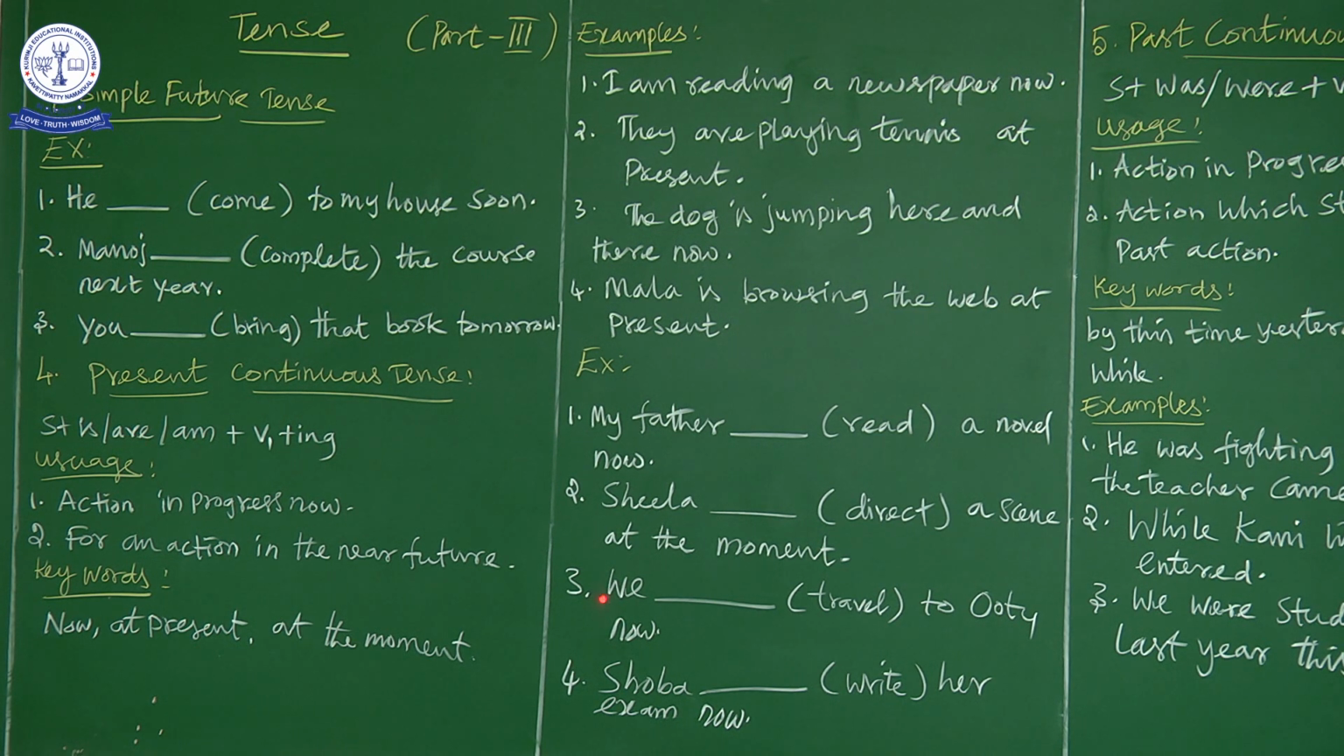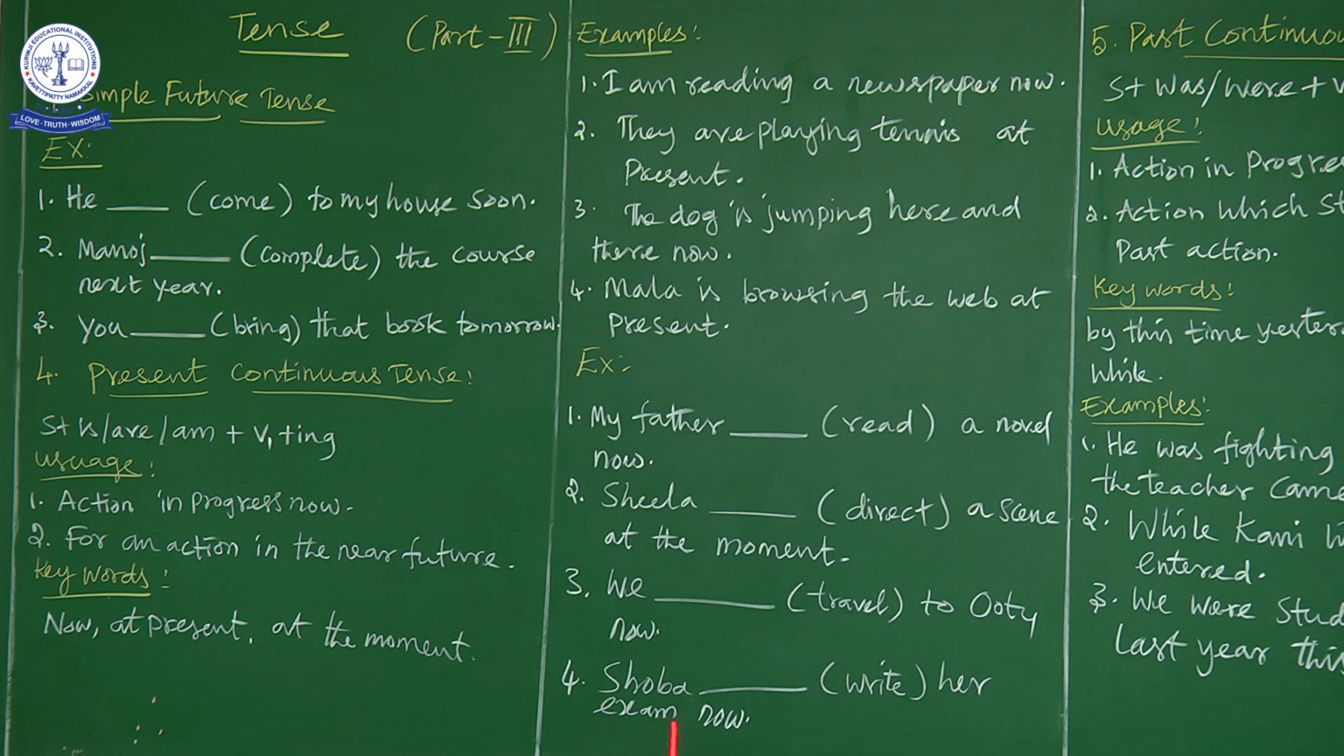Now let us see the subject, singular or plural. So we is a plural form. So we have to go for are. So we are. Now we have to add ing to the verb. So traveling. So we are traveling to Ooty now. Okay. So since there is a keyword now, it directly refers to a present continuous tense. So that's how we went. We are traveling to Ooty now.